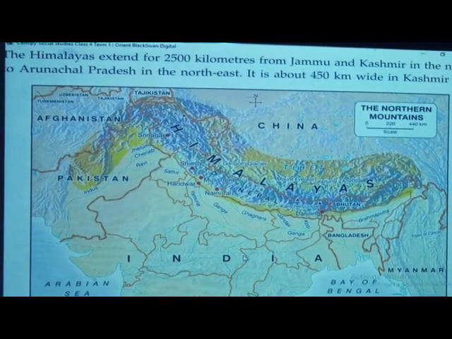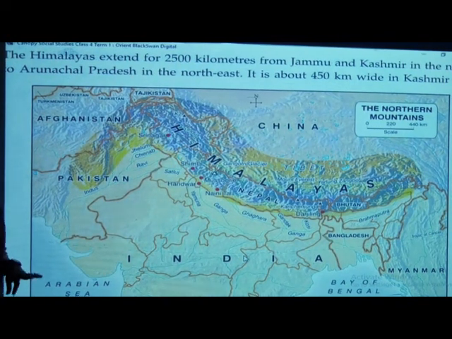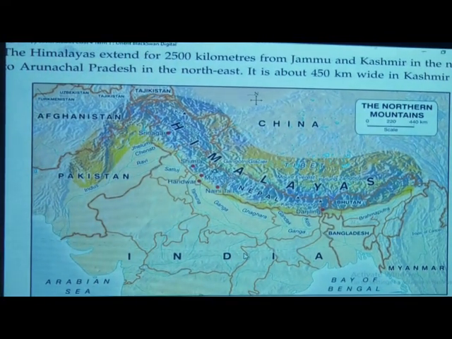We have already studied in the previous class that there are three ranges: Himachal, Himadri and Shivalik mountains. Himadri is called the Greater Himalayas.